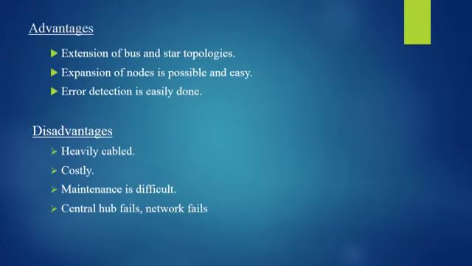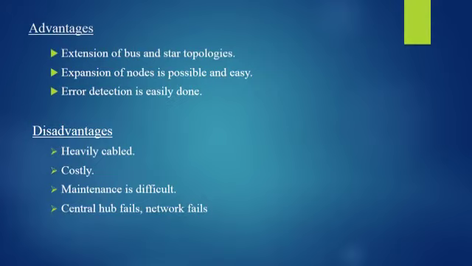Advantages are extension of bus and star topologies. It is a combination of bus and star topologies. Expansion of nodes is possible and easy because of its better flexibility. Then error detection is easily done. Then it provides high scalability as leaf nodes can add more nodes in the hierarchical chain.